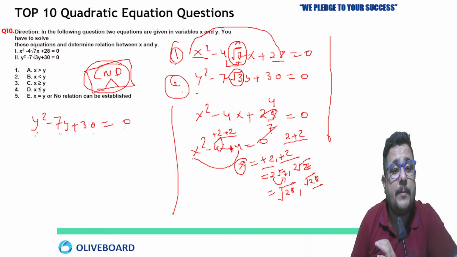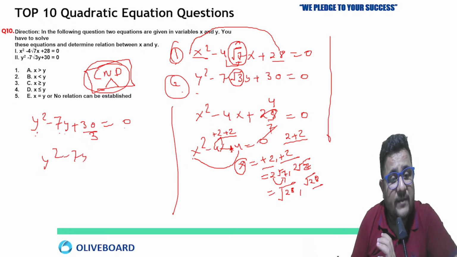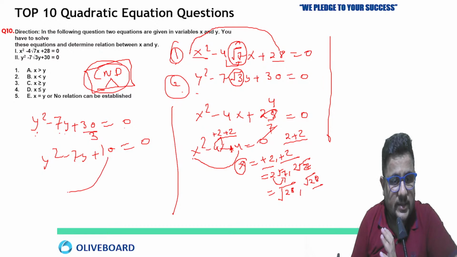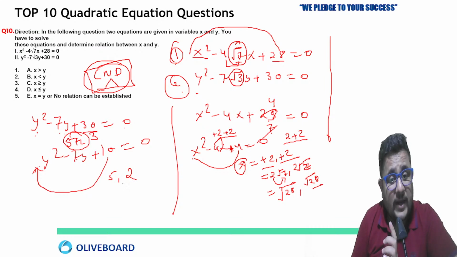Now see, y square minus 7y plus 30, divided by 3, so 10. y square minus 7y plus 10 equals 0. Now, just factorize this. 10 into 1 means 10. The product of A and C is 10 here. Just break this 7 into 2 parts, so 5 plus 2. So 5 and 2 are going to be your answer? No. Put that root value also, root 3.